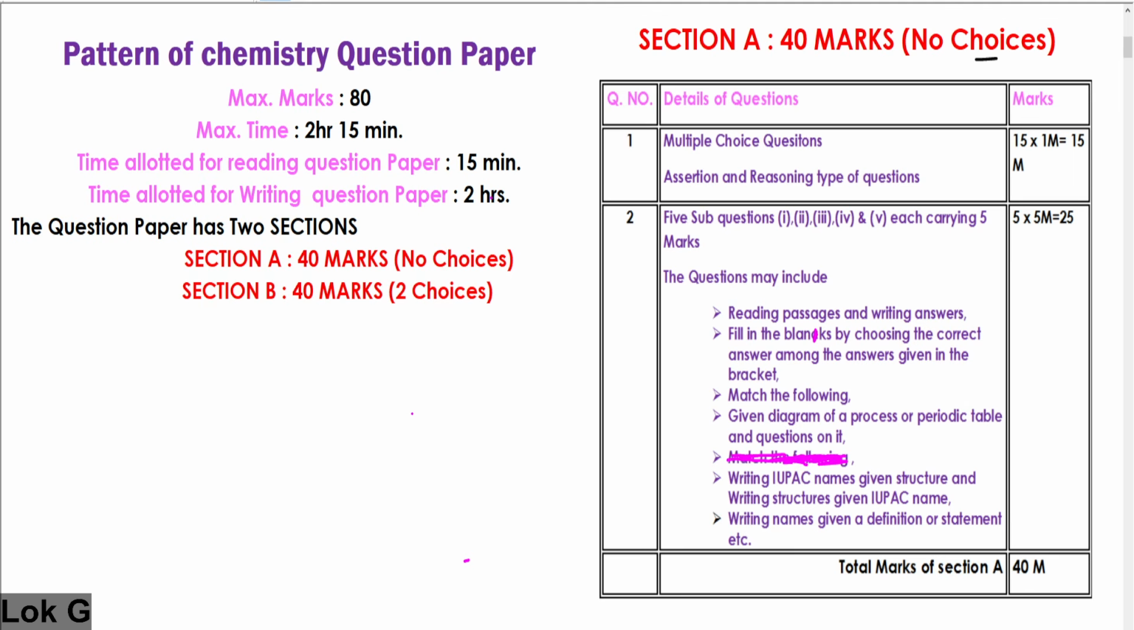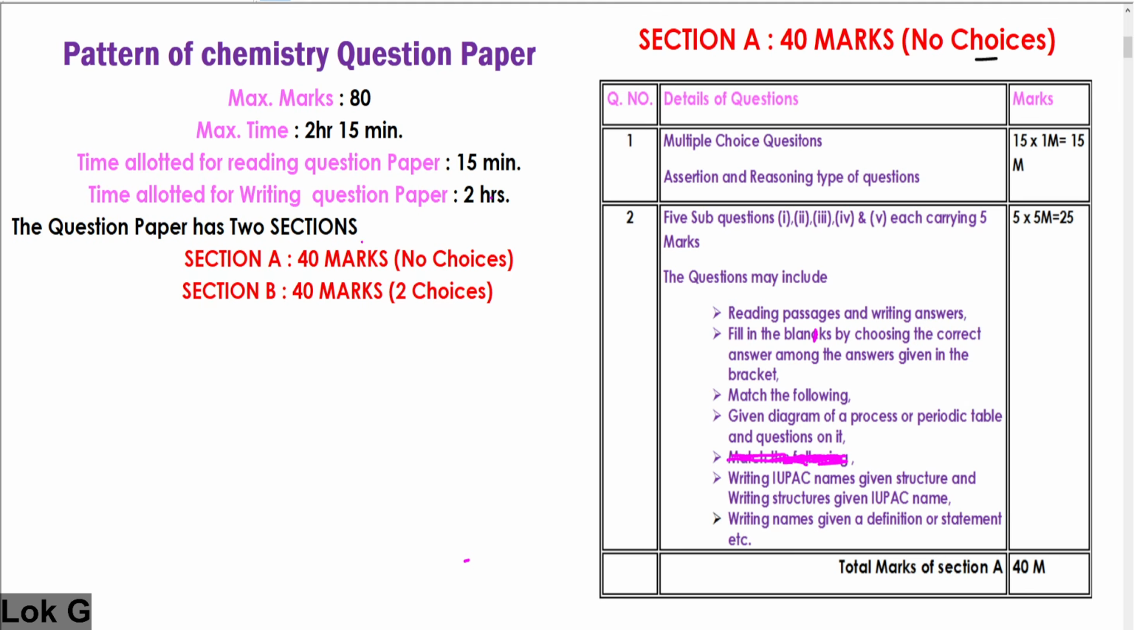Before you write any examination, what is important is that you must have a very clear understanding of the pattern of the question paper. This particular chemistry paper will be of 80 marks, and the total time will be 2 hours 15 minutes. The time allotted for reading the question paper is 15 minutes. At that time, you have to plan which questions you are writing and which you are not, particularly in Section B. The time allotted for writing the question paper is only 2 hours.